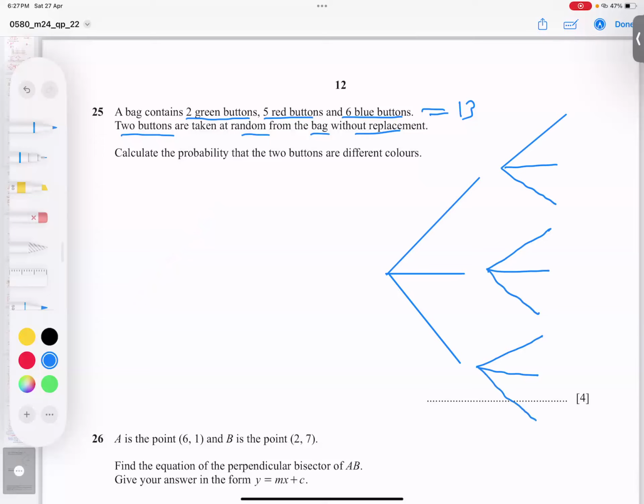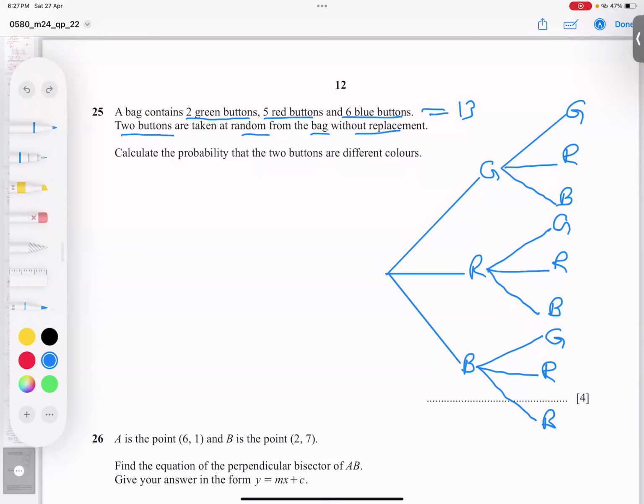Okay, now here: green, red, blue, green, red, blue, green, red, blue. I think you're understanding what I'm doing. Okay, so what is that? The two buttons of different colors. Okay, students, different colors.